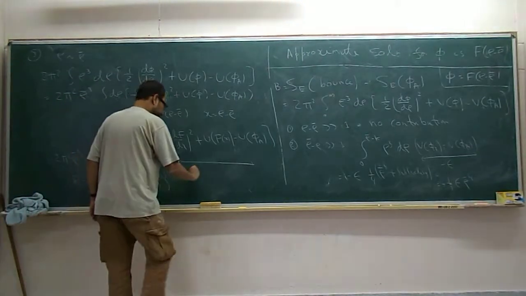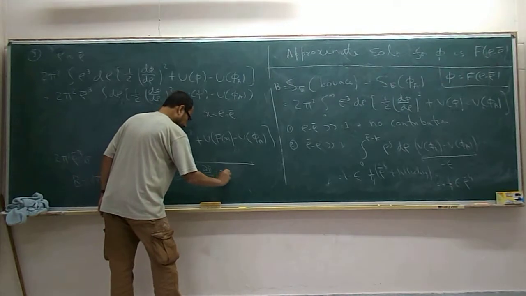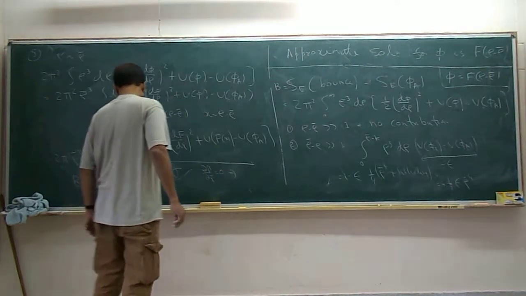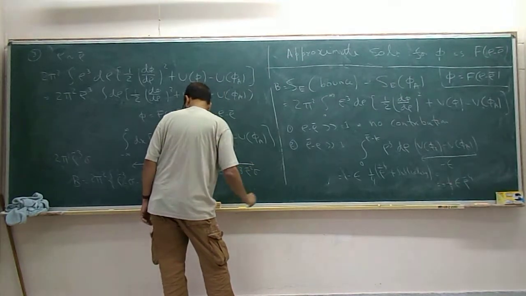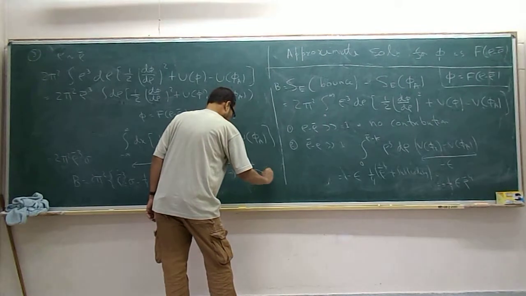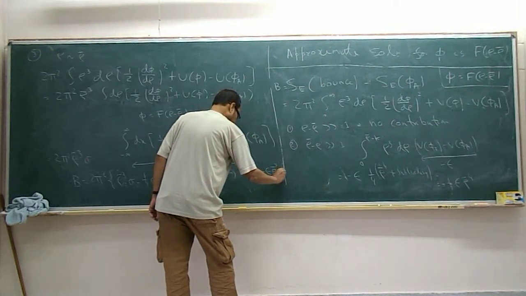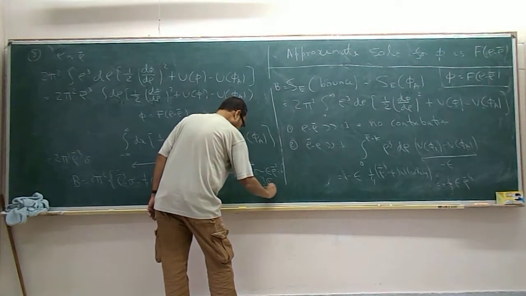Okay, so now you can extremize: del B by del rho bar equal to 0 will give you 3 rho bar square sigma minus epsilon rho bar cube equal to 0. So rho bar will be 3 sigma by epsilon.